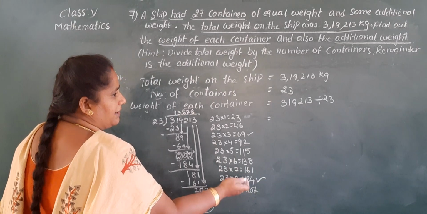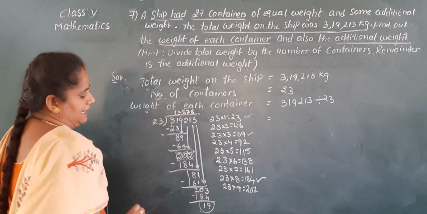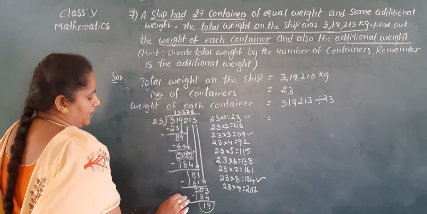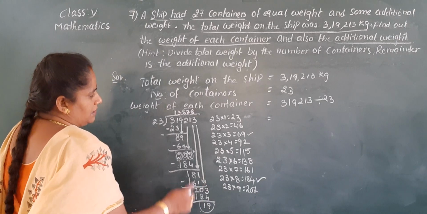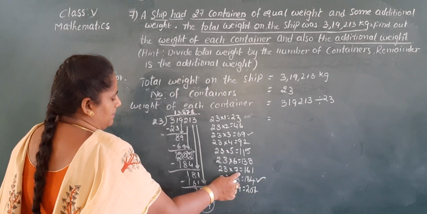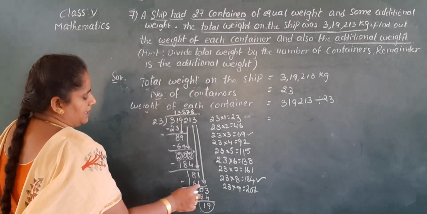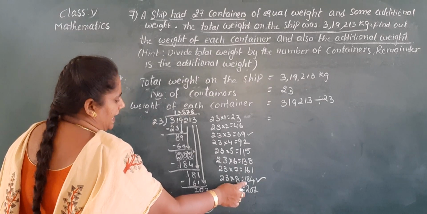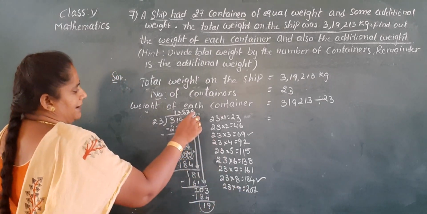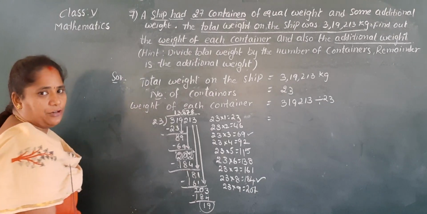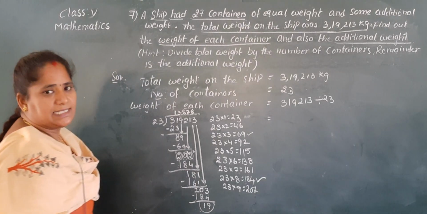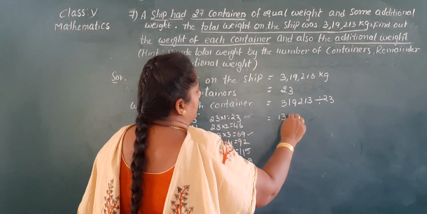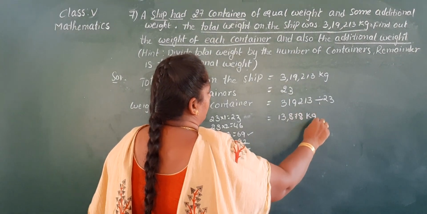Next nearest number is 184, so 8 times we take. Write only 8, don't write 5. Now 181, how many times? Nearest number 161, 7 times. Now do the subtraction, 203, and the nearest number is again 184, 8 times, write 8 in the quotient's place. Now the number left after division is 19. So weight of each container equal to 13,878 kg.